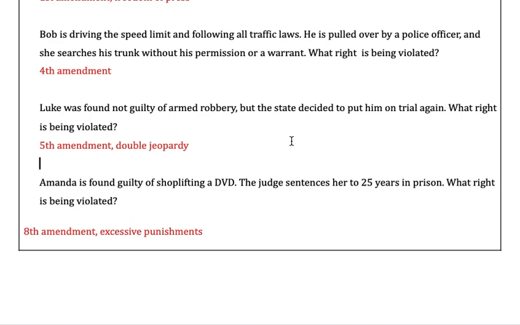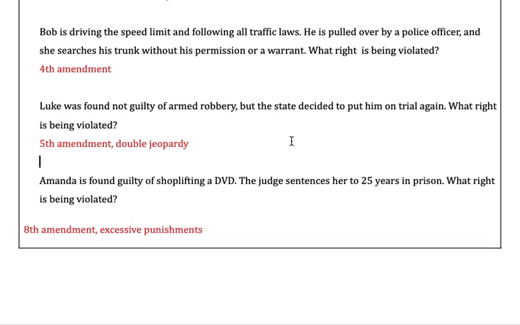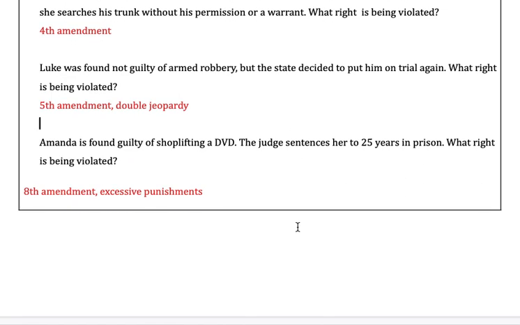The last, Luke here, not guilty of armed robbery. Then they try him again for the same crime, exact same crime, as double jeopardy. That's the Fifth Amendment. And the last one, Amanda's found guilty of shoplifting, and her sentence is 25 years. What does that violate? That would violate the Eighth Amendment and excessive punishments. There's a quick overview of your Unit 1 study aid.